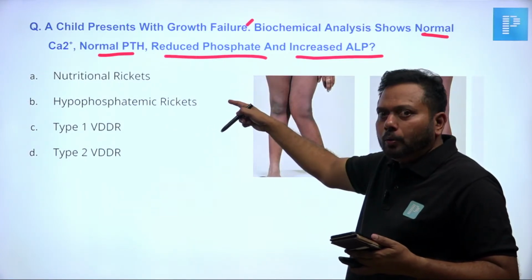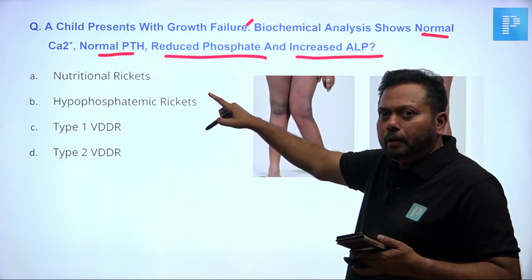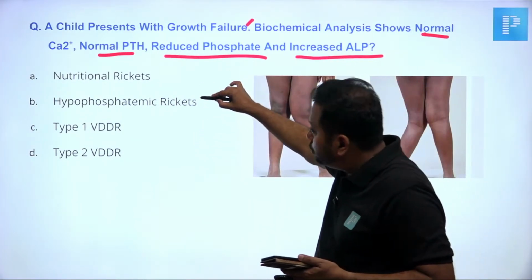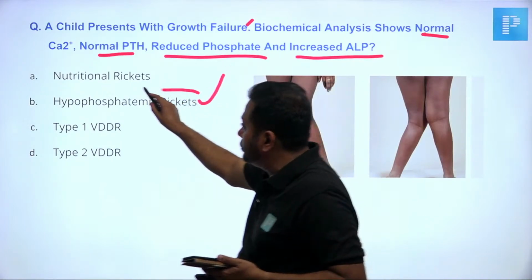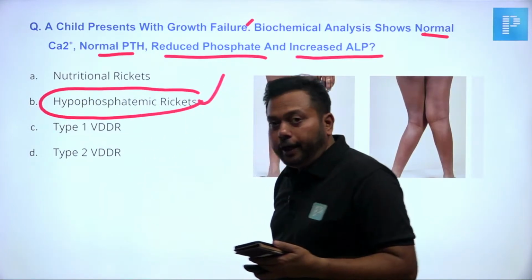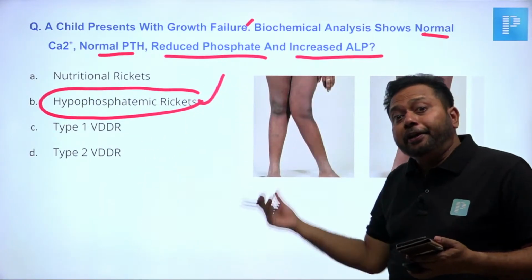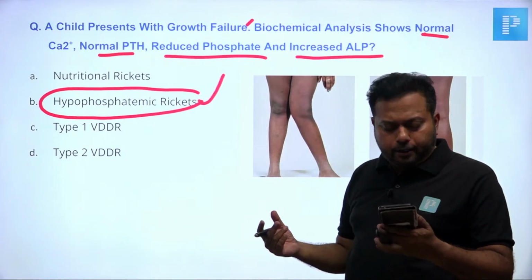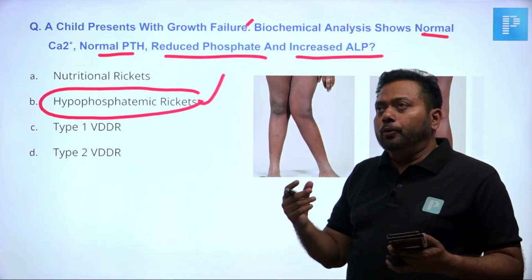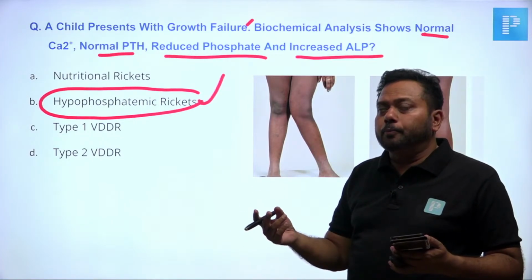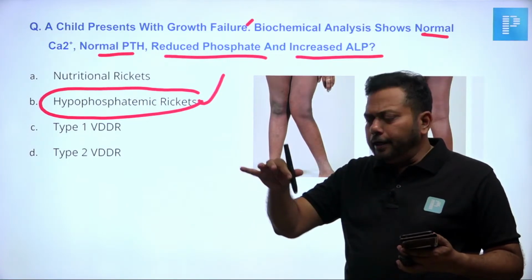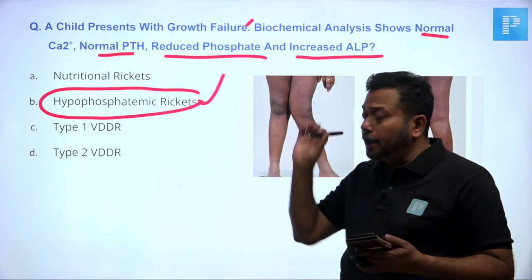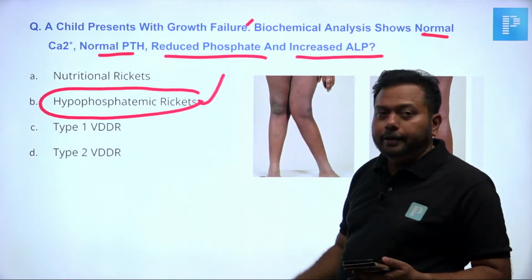Phosphate is low, calcium is normal, and alkaline phosphatase is elevated, so it should be hypophosphatemic rickets. This is called renal rickets or resistant rickets, and it is X-linked. Nowadays textbooks say nutritional rickets. In our country the common cause is nutritional; worldwide the common cause is hypophosphatemic. So that should be the answer.